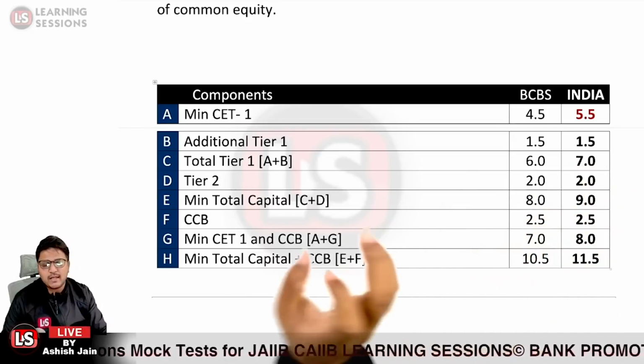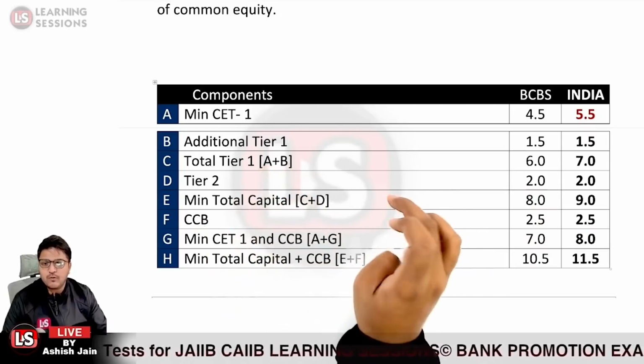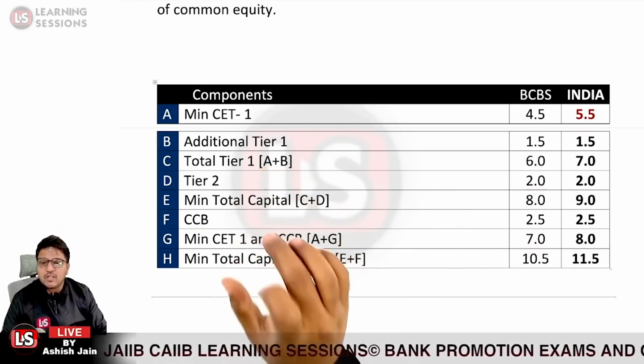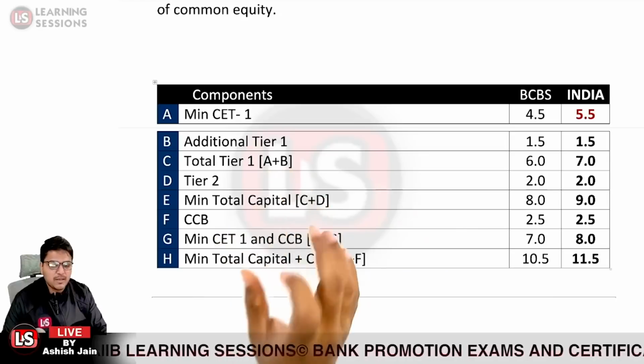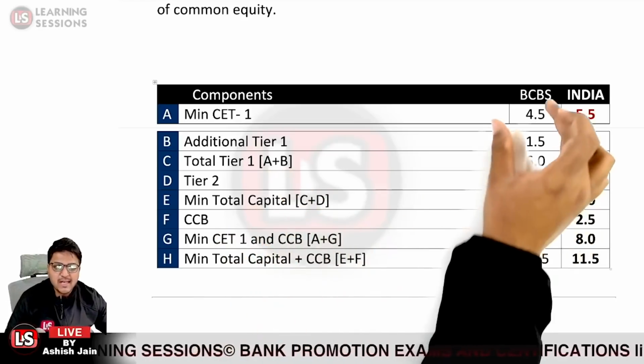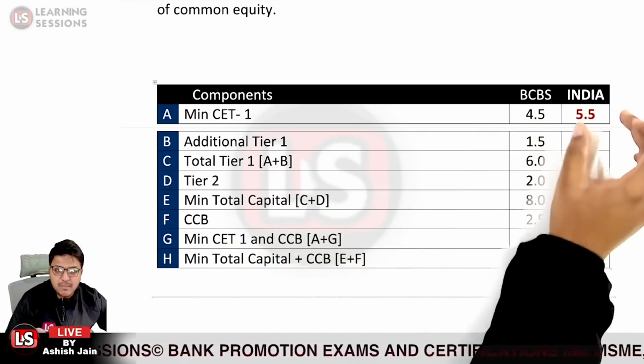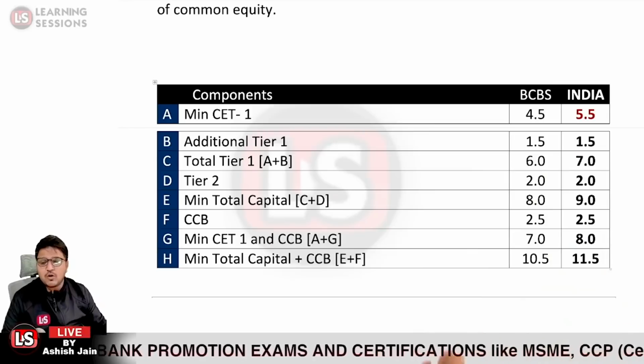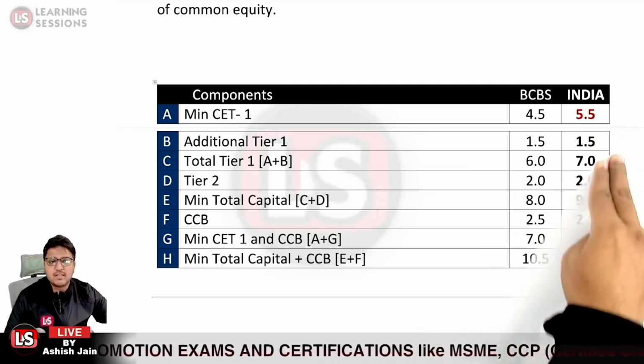Now this point is quite important from the numerical point of view, from the case study point of view. If it is mentioned in the question that it is an international bank, you'll be considering the BCBS standards. But if it is mentioned to be as per the RBI directives or an Indian bank, you'll be considering this particular section.